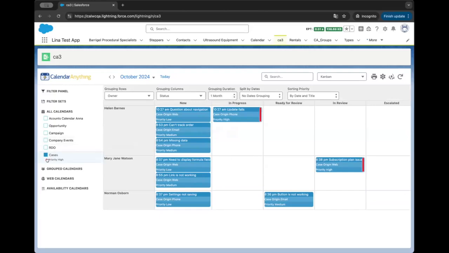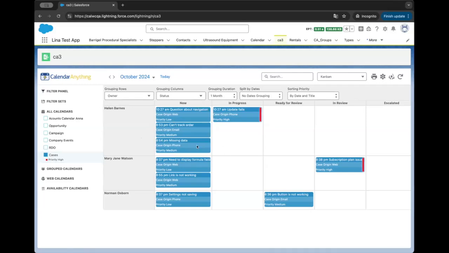We are using our conditional coloring here. So at a glance, I can see that these 2 cases came in with high priority. So I can prioritize them, maybe reassign to a more qualified support manager or engineer to handle. So again, CalendarAnything, multi-level conditional coloring here.